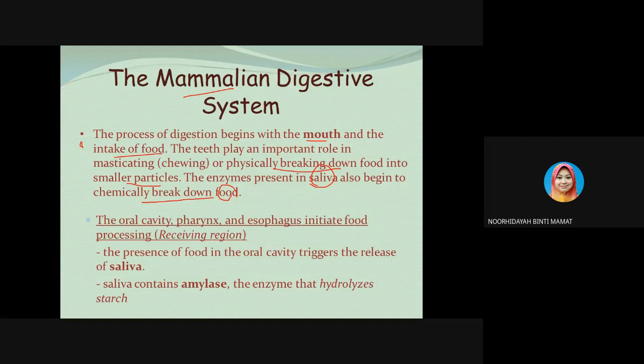So we have a receiving region here, the receiving region of food. We have the oral cavity, and also the pharynx and esophagus. These regions initiate food processing. The presence of food in the oral cavity will trigger the release of saliva, and this saliva will contain the amylase, which is the enzyme that hydrolyzes the starch.